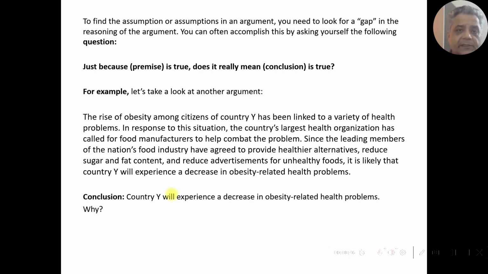The rise of obesity among citizens of country Y has been linked to a variety of health problems. In response to this situation, the country's largest health organization has called for food manufacturers to help combat the problem. Since the leading manufacturers of the nation's food industry have agreed to provide healthier alternatives, reduce sugar and fat content, and reduce advertisements for unhealthy foods, it is likely that country Y will experience a decrease in obesity-related health problems. So the conclusion is country Y will experience a decrease in obesity-related health problems.